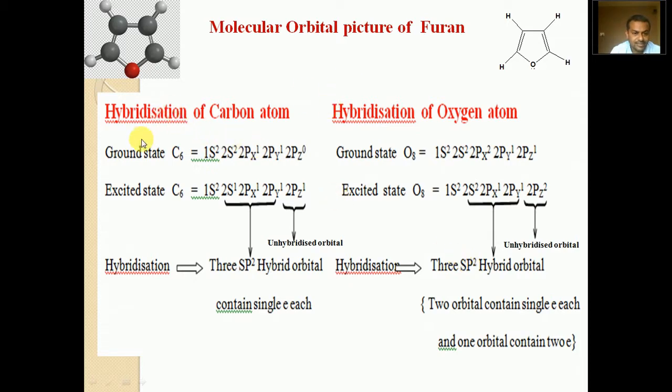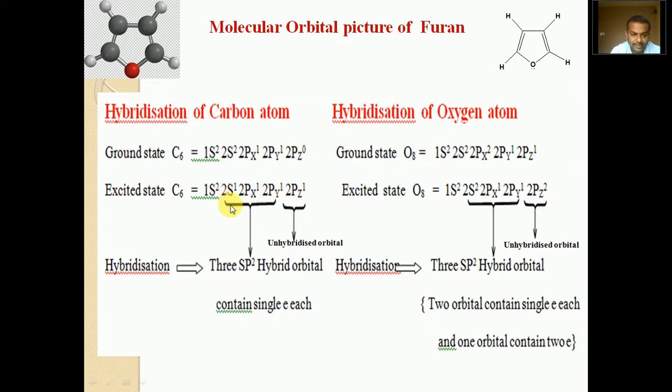In the ground state, the carbon atom has the electronic configuration 1s2, 2s2, 2px1, 2py1 and 2pz0. In the excited state, one electron from the 2s orbital is excited to the 2pz orbital. The excited electronic configuration becomes 1s2, 2s1, 2px1, 2py1 and 2pz1.